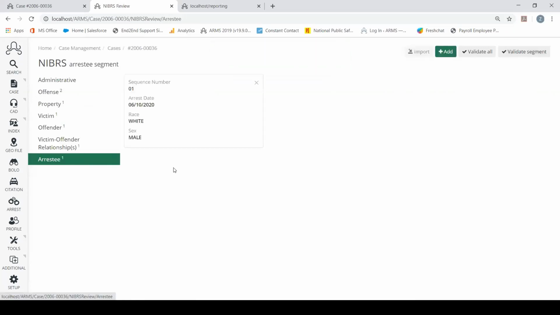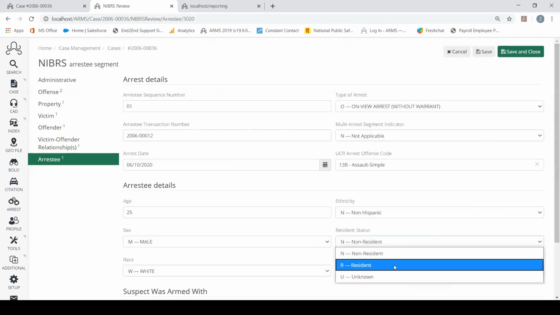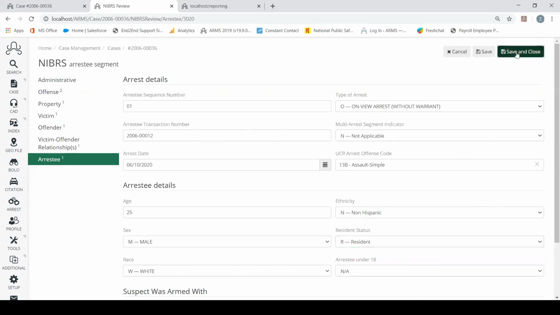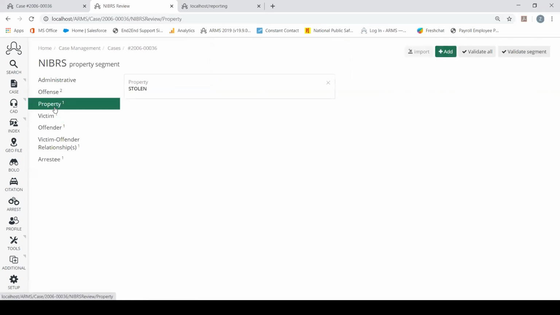From our arrestee, we can go hit validate segment again, and we need to enter a resident status. So from here, we can jump into here, add in our resident status. We'll say that he is a resident, hit save and close, and we're good to move forward. One thing that I do want to point out about our NIBRS review is in our property also.